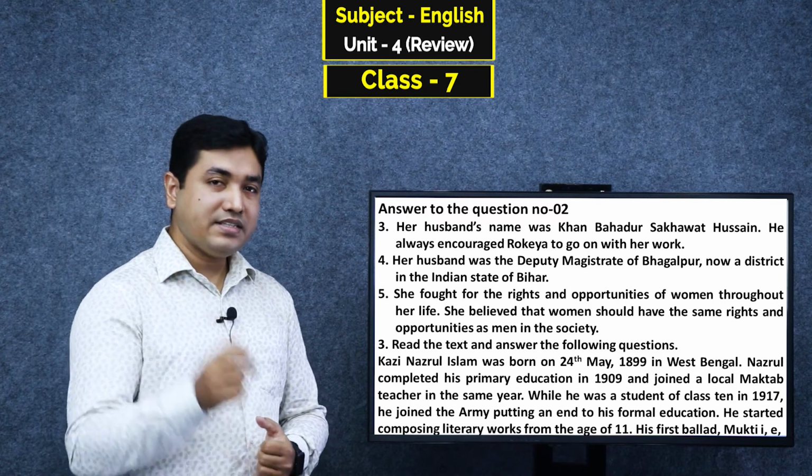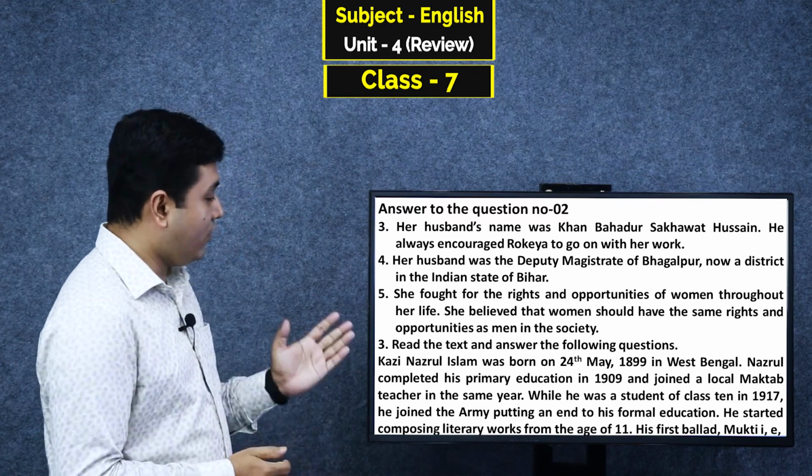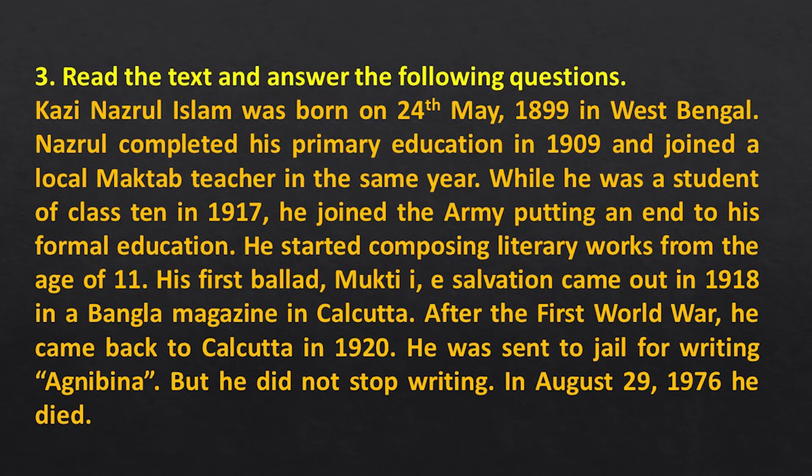Now, you can see an unseen passage. You have to read the text and answer the following questions. Let us read the text. Kazi Nazrul Islam was born on 24th May 1899 in West Bengal. Nazrul completed his primary education in 1909 and joined a local maktab as a teacher in the same year.